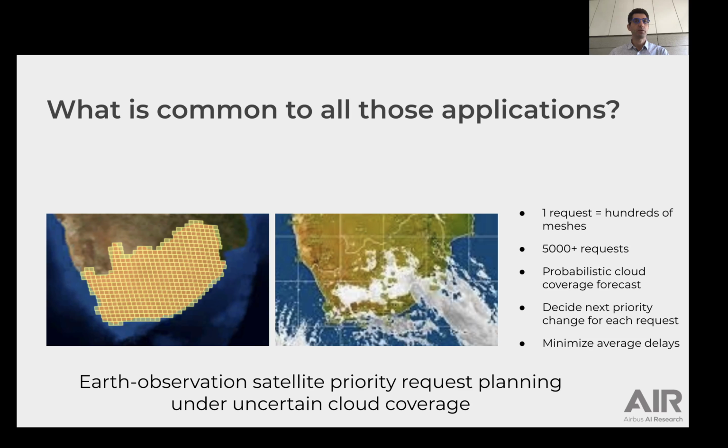First, let me introduce you to some typical aerospace problems and see if you can guess what is common to all those applications. Let's begin with an Earth observation agile satellite mission, where priorities are assigned to imaging requests from different clients on Earth. Each request is composed of hundreds of meshes and there are more than 5,000 requests to handle at any moment in the backlog.